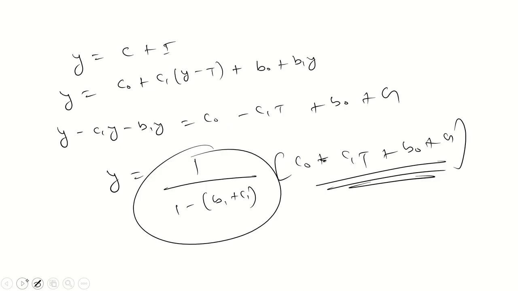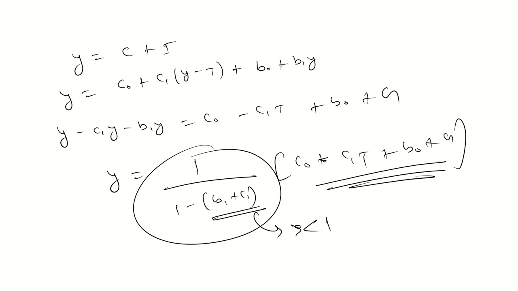So for the multiplier to be positive, B1 plus C1 should be what? Less than 1. Because if this value is greater than 1, then the multiplier shows a negative direction. If the value of the multiplier is negative, then obviously the autonomous part will carry a negative sign.